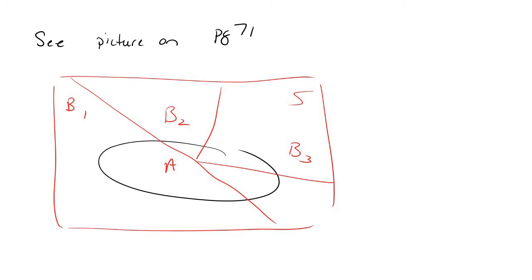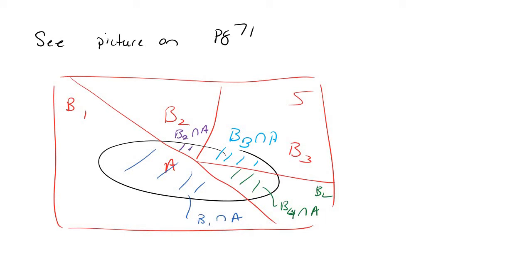There's a beautiful picture in 71. Let's suppose I had B1, B2, B3, and B4, and I had this A. A is really B1 intersect A, B2 intersect A, B3 intersect A, and B4 intersect A. So the blue, the green, the turquoise, and the purple make up all of A. If I wanted the probability of A, I can just take the probability of the blue, plus the probability of the green, plus the probability of the turquoise, plus the probability of the purple. So pictorially, it's easy and intuitive to explain.